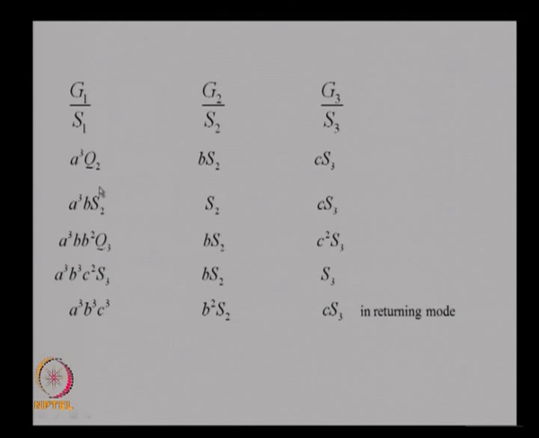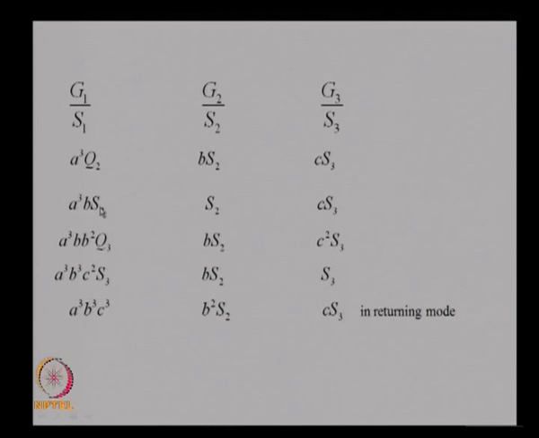So, what I have is this. Now, a communication step takes place. Q2 is there, the query symbol. So, the answer has to be provided from here. So, this is shifted here and in the returning mode, this becomes S2, this is continuing as C S3.